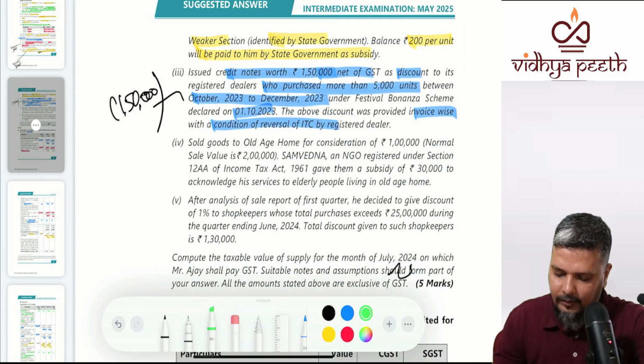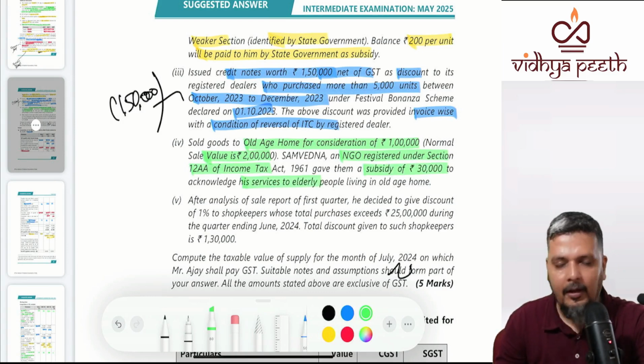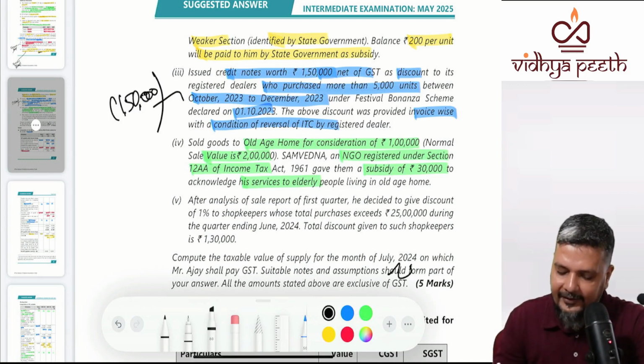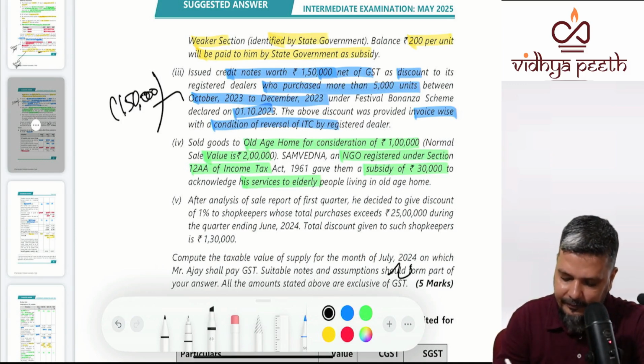Sold goods to an old age home for a consideration of 1 lakh. Normal value is 2 lakhs, but to them it is 1 lakh. Samvedna NGO, registered under section 12AA of the Income Tax Act, gave them a subsidy of 30,000 to acknowledge that they are doing a good cause. Now, what is the transaction value, ma'am? What is the transaction value?